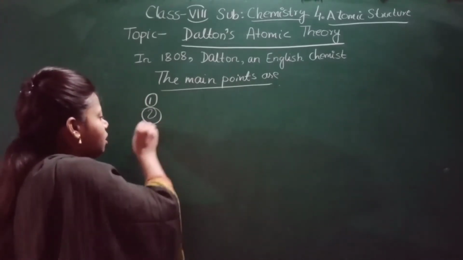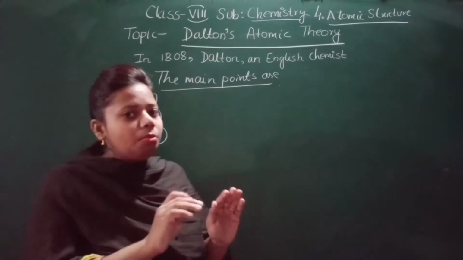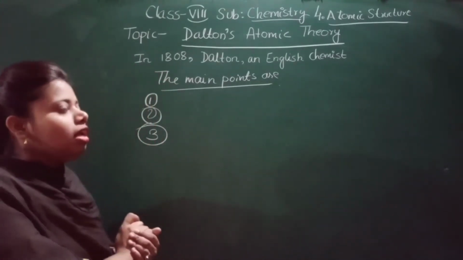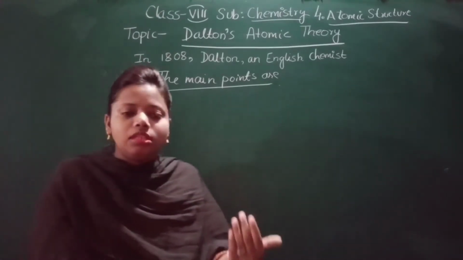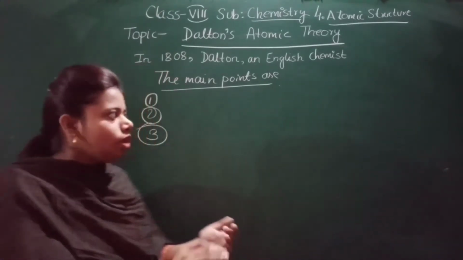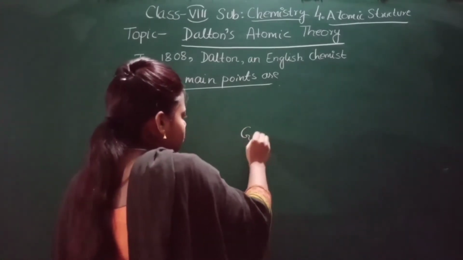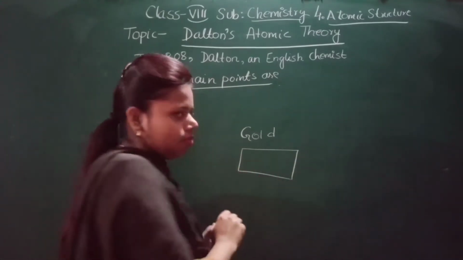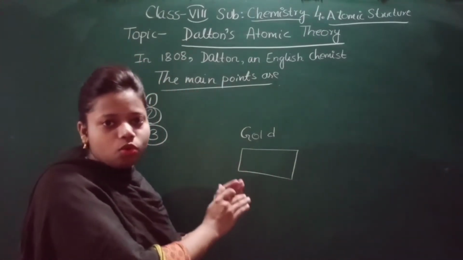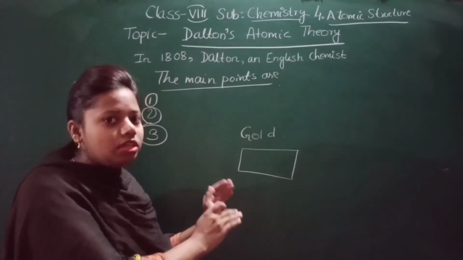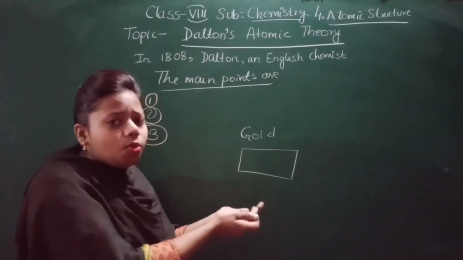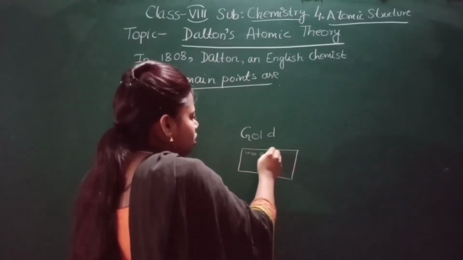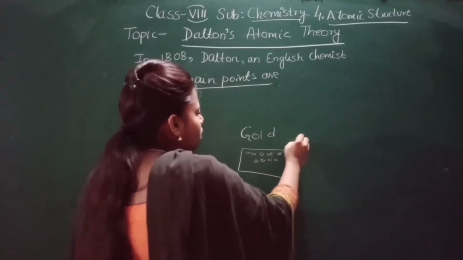Now what is the third main point? For that, see here what I am drawing and what I am telling you. We know that all elements are made up of atoms. Here I am taking gold as an example. This is a piece of gold. Gold is an element. So in gold, what will be present? Only gold atoms will be there in gold. These are gold atoms.